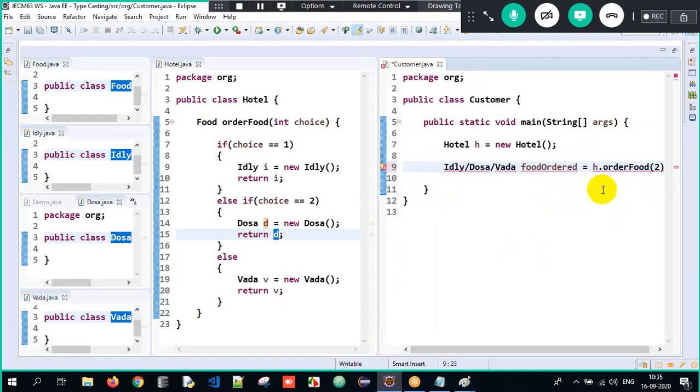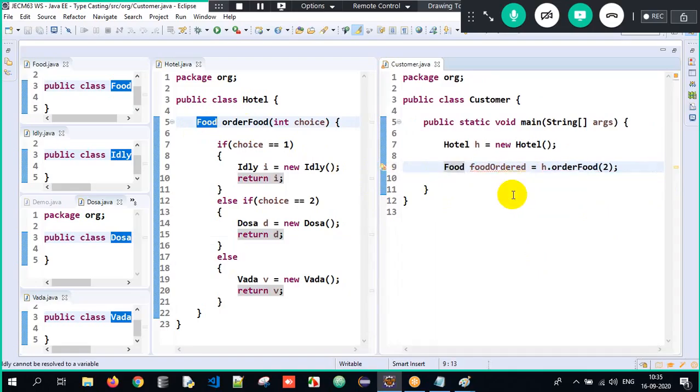So I need a generic return type, no? That's the reason I wrote it as Food here, no? The same return type I have to write over here. So if I write it as 2, it means the food ordered here is dosa. If it is 1, idli.